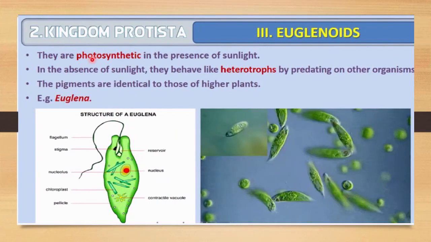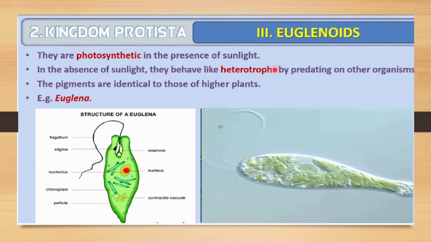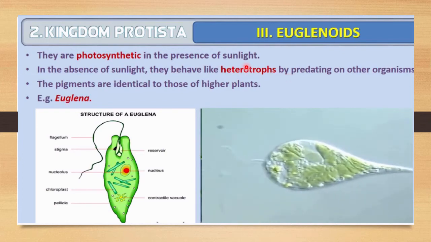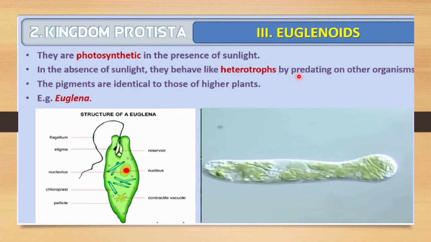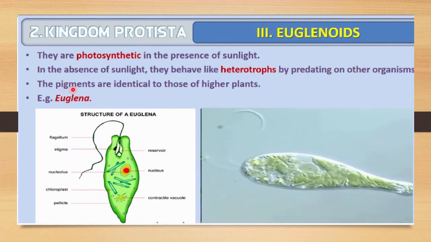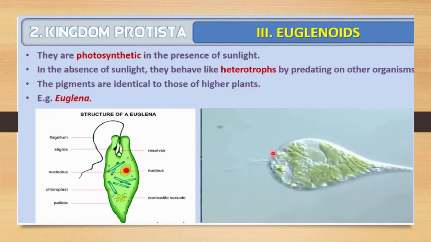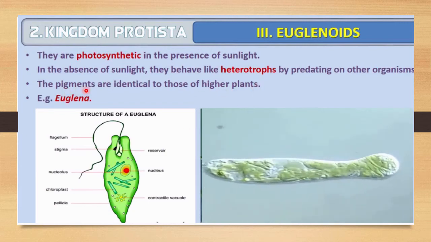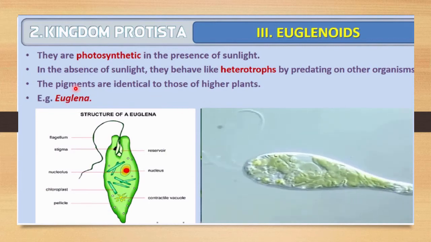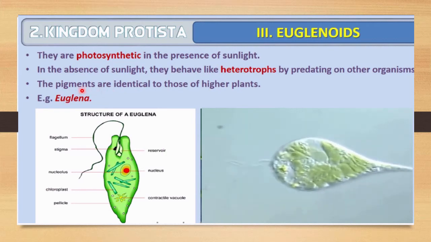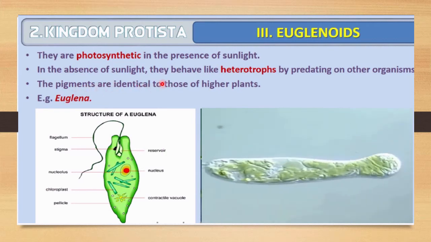Euglenoids are photosynthetic in the presence of sunlight, and in the absence of sunlight they behave like heterotrophs. So euglenoids are organisms which behave like autotrophs and also heterotrophs, depending on the presence or absence of sunlight, by predating on other organisms. The pigments are identical to those of higher plants. Pigments are very important for photosynthesis, because pigments are the chemicals responsible for photosynthesis. That's why they possess some identical pigments which are also present in higher plants.